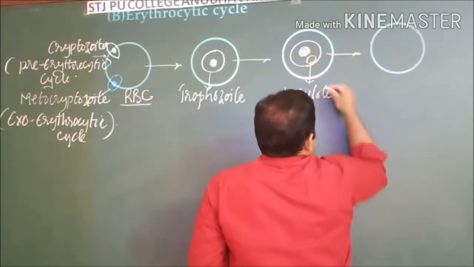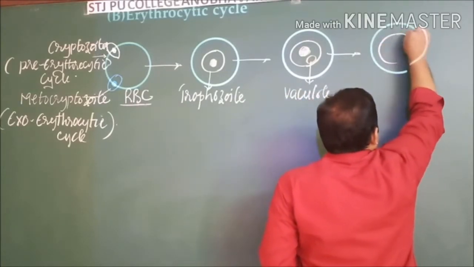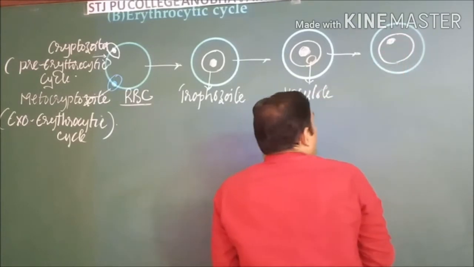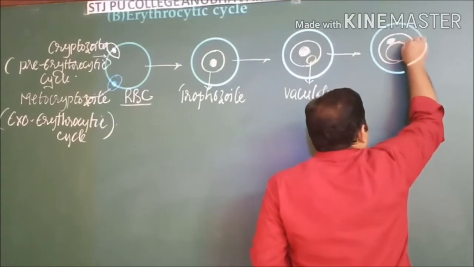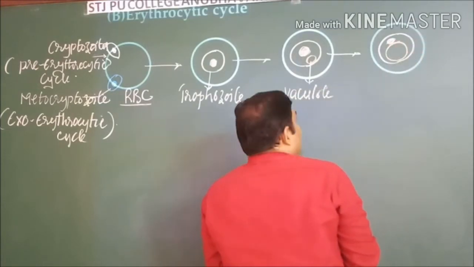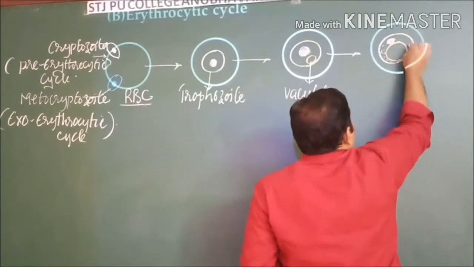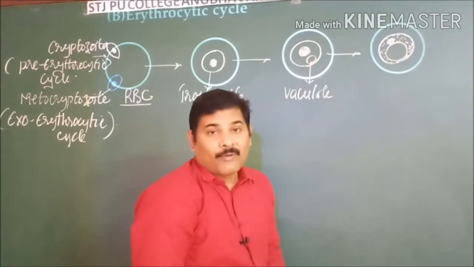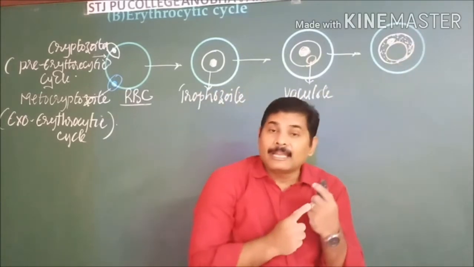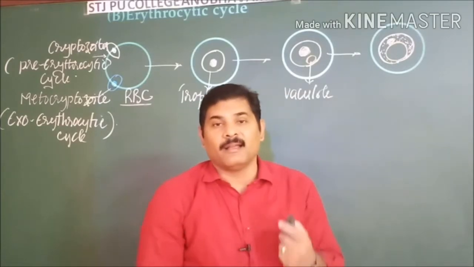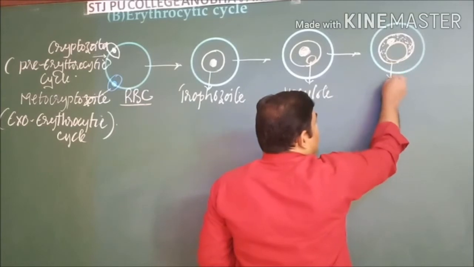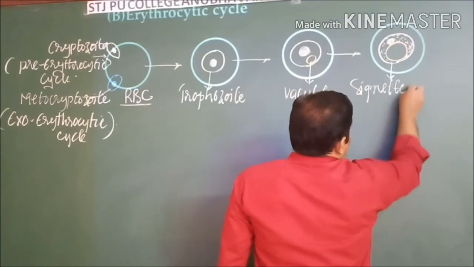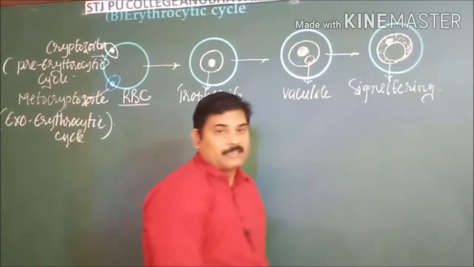So it attains a specialized structure with time. You see the vacuole gradually increases in its size, so that the cytoplasm is pushed, as well as the nucleus, to the periphery of the parasite. As a result, when you see the parasite at this stage, it gives you the appearance of a finger ring. That is the reason why this stage is known as the signet ring stage.